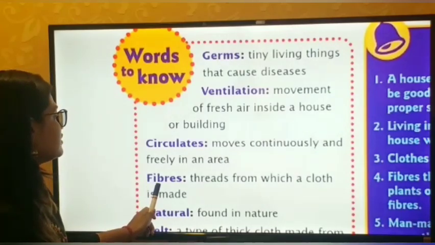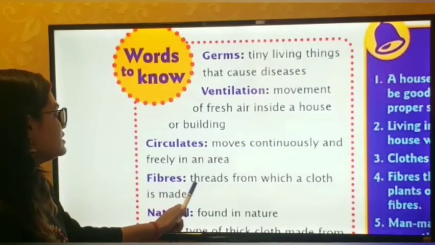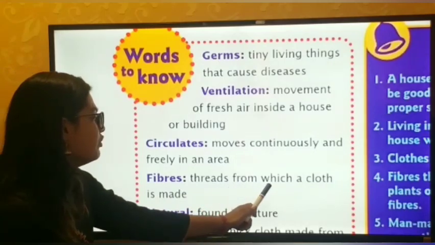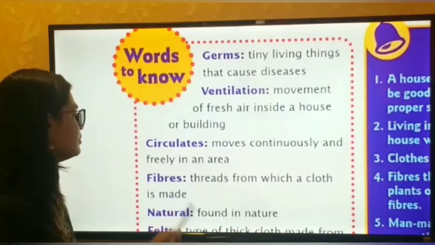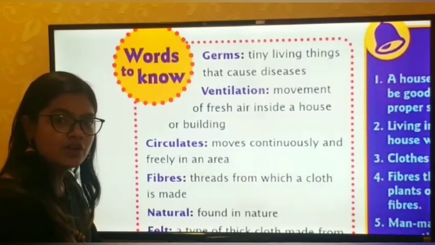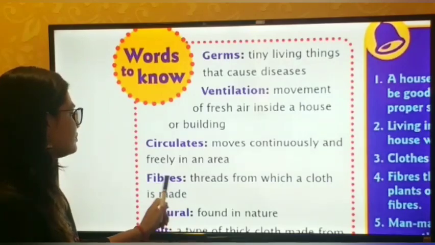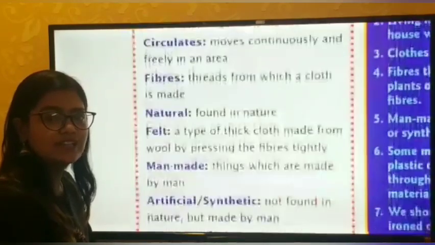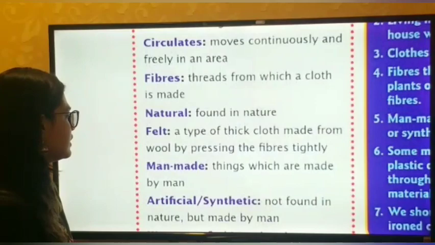Then the next word is fibers. Fibers are threads from which a cloth is made. Here we have studied about different types of fibers. Our clothes are made up of fibers. So, what are fibers? They are thread-like structures.